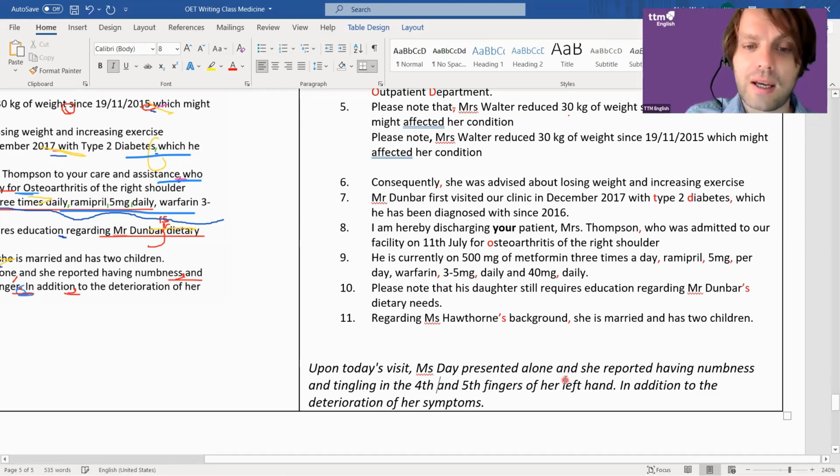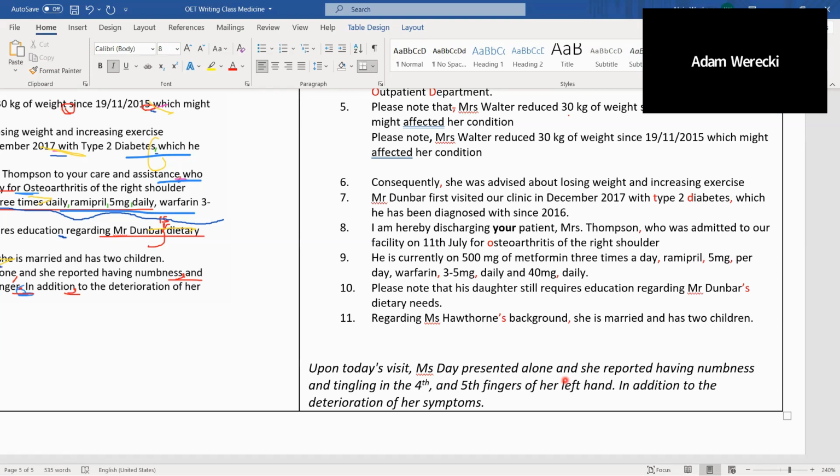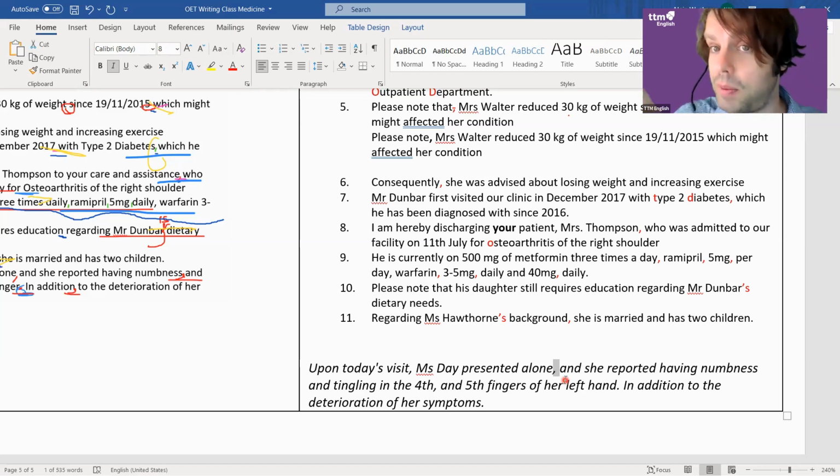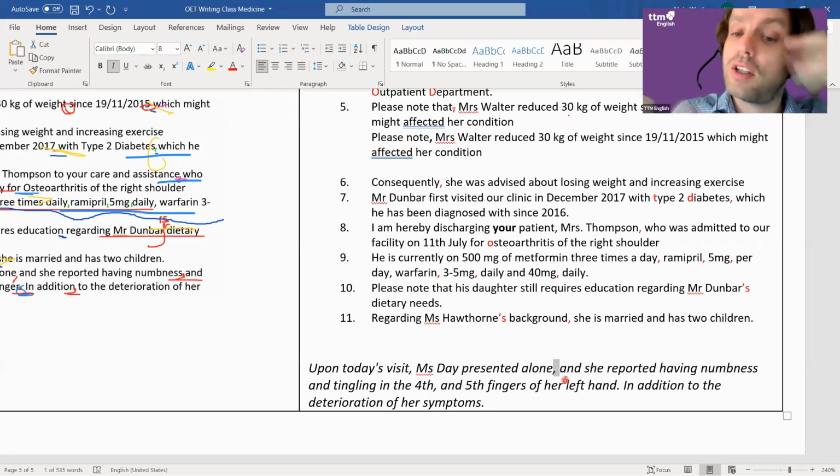And where's the what here? Presented alone, fourth, comma, fifth. Oh, this one. Yeah. You can have that one actually. Well spotted. I didn't see that actually. Yes, it should be because it's two clauses.